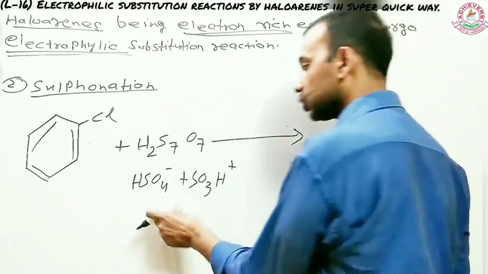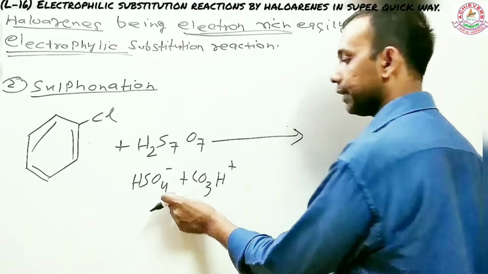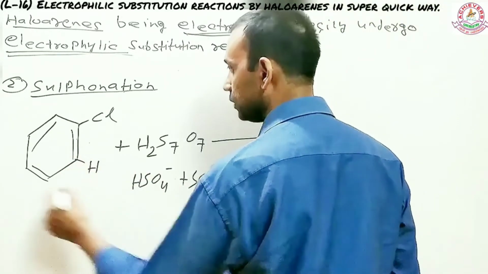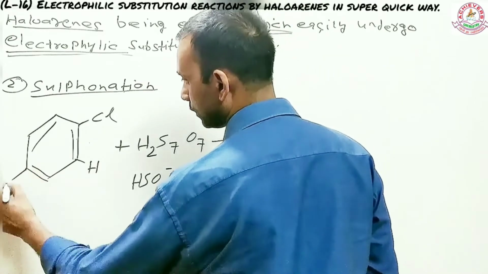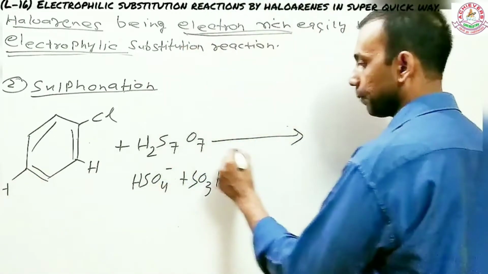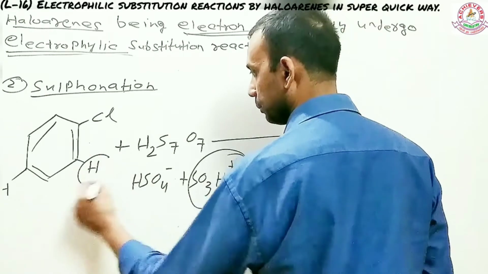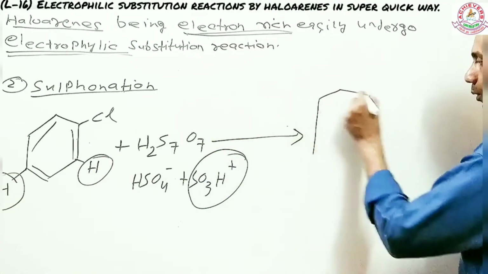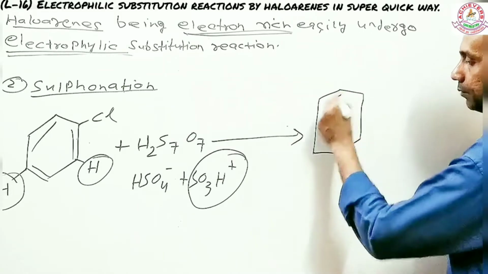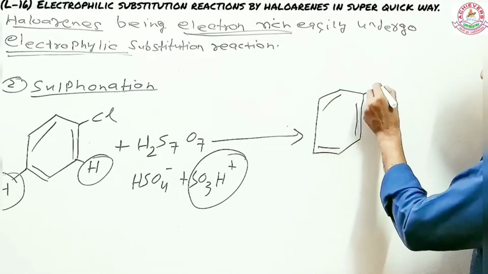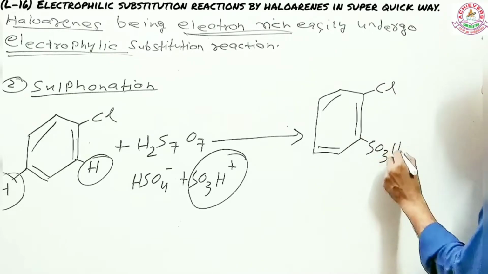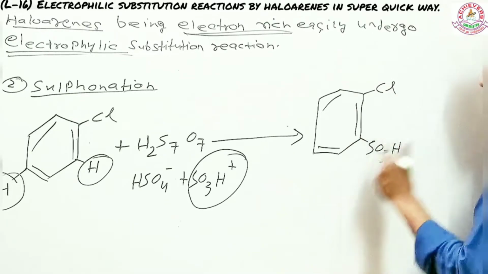Remember, oleum has 2 ions, hydrogen sulfate and sulfone. So the hydrogen on the second position and also on the fourth position will be substituted by the sulfonic group. So this will be substituted by the sulfonic group, and therefore the two products coming out are: you have your chlorine, and now there will be sulfonic SO3H. What is the other product going to be?